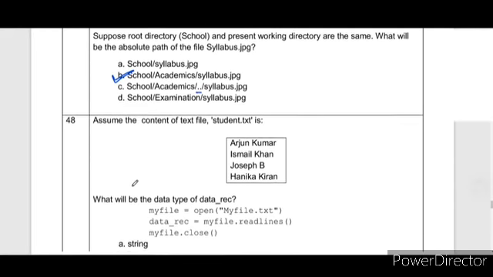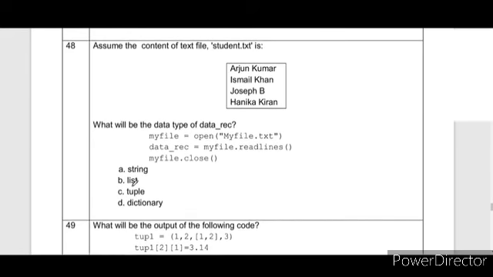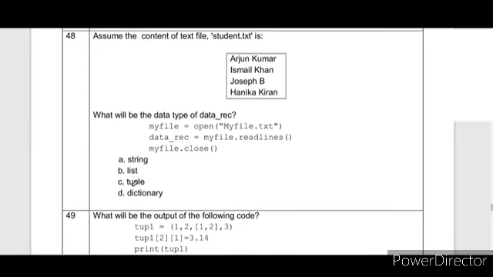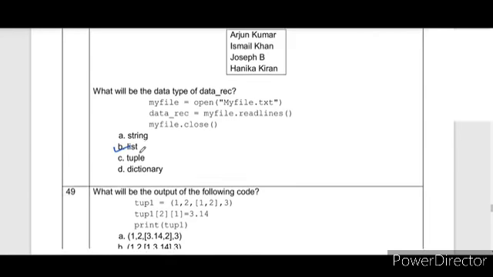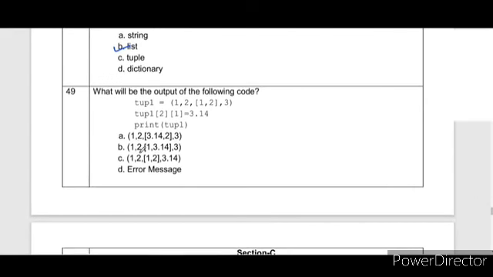To reach the file syllabus.jpg, assume that again the text file question. You can observe there are so many questions from text file. Arjun Kumar, Ismail Khan, Joseph B and Hanika Khan. So myfile.txt again, the file is opened under the myfile object. Data equal to myfile.readlines. It will read all the lines. So what will be the correct data type for the readlines? The correct data type is a list. Readlines will return a list of strings. Next question is, what will be the output of the following code?